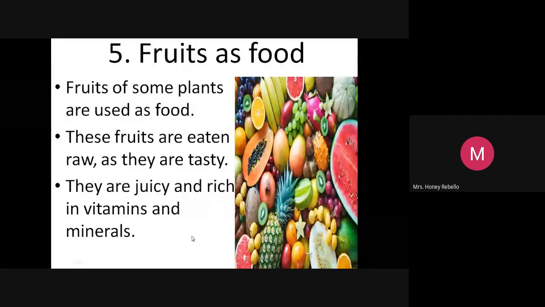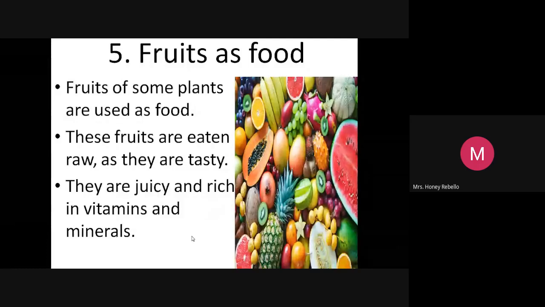Now, fruits as food. See the number of fruits with lovely colors over there. Without reading, you can see what the things are. Papaya, mango, pineapple, watermelon, so many things. Observe the fruits over here, write them in your rough note and learn the spellings. Now, fruits of some plants are used as food.